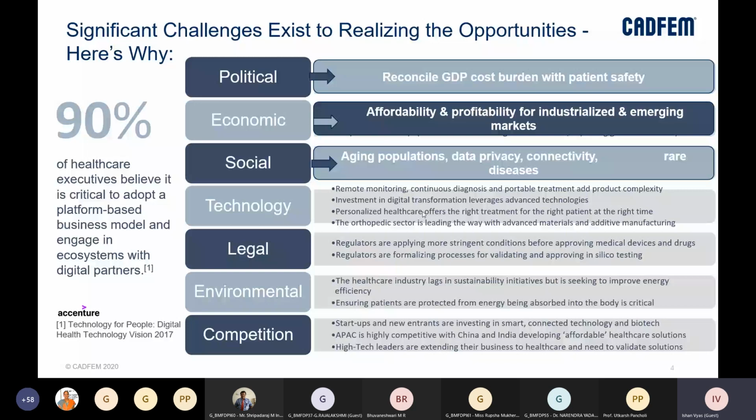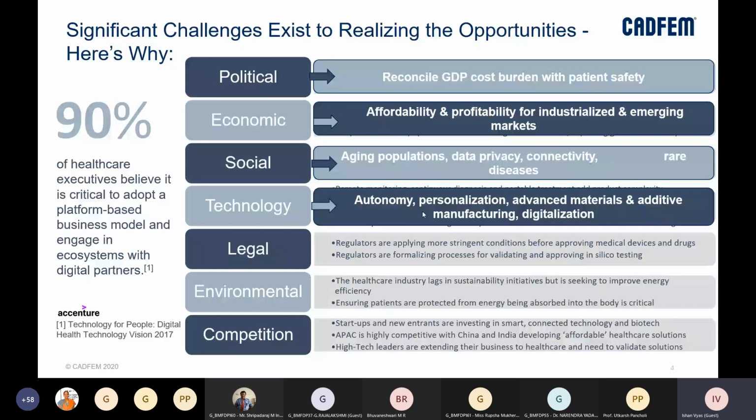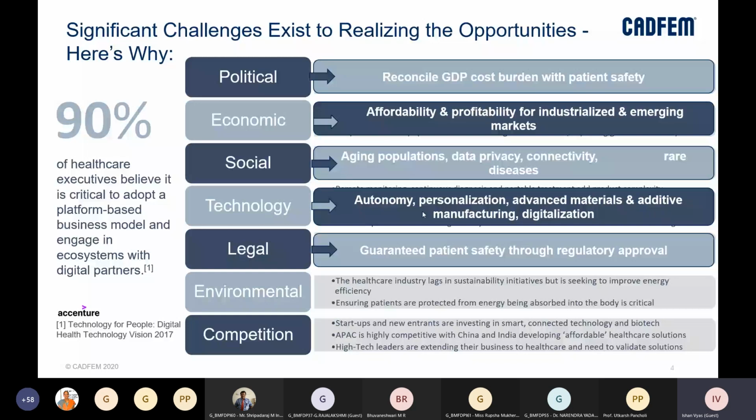There can be AI-driven medical devices which can detect certain diseases, but if it is a rare disease, then maybe it is a difficult one. Then technology, where we are talking about personalization, advanced materials, and additive manufacturing, as I told you. From the legal front, guaranteed patient safety through regulatory approvals.